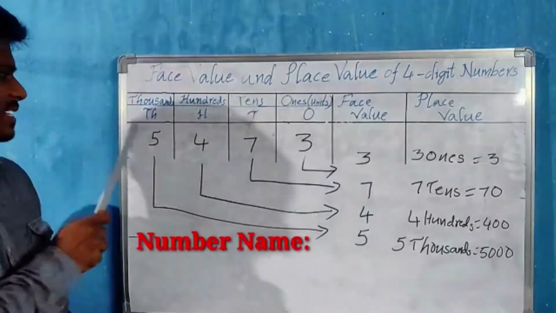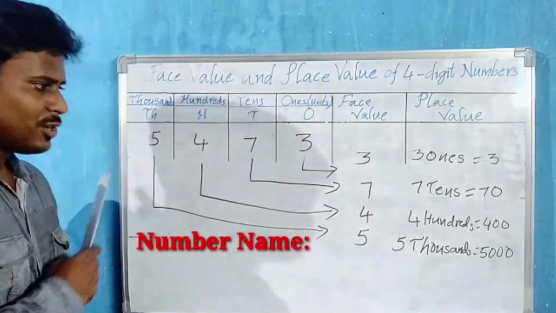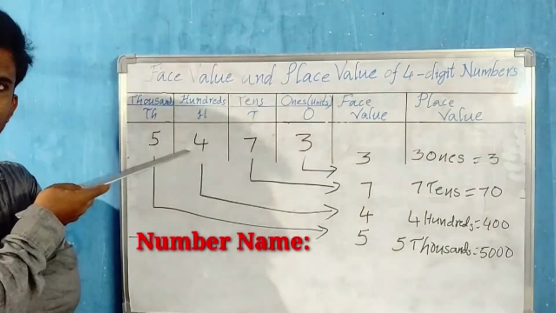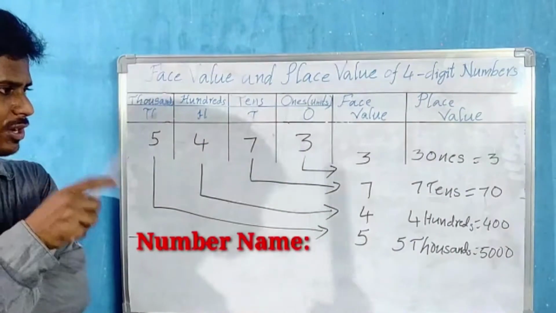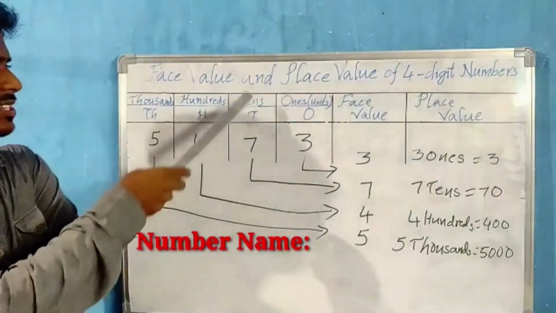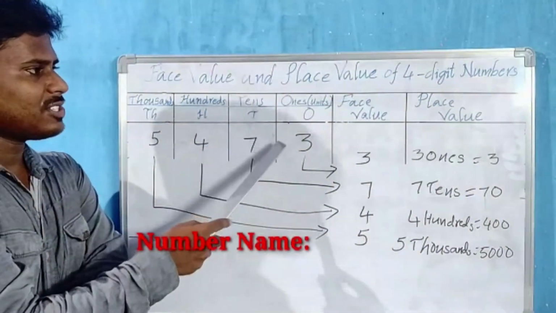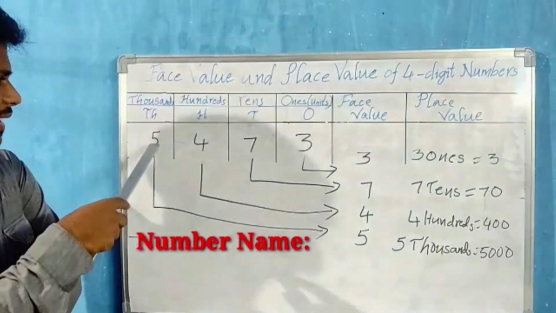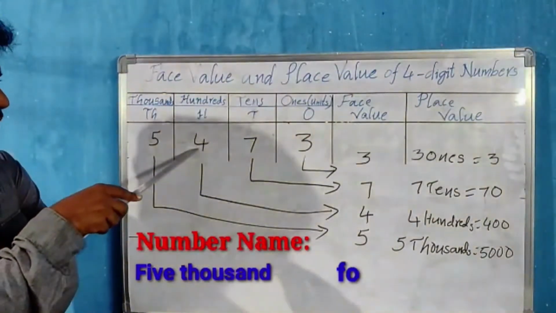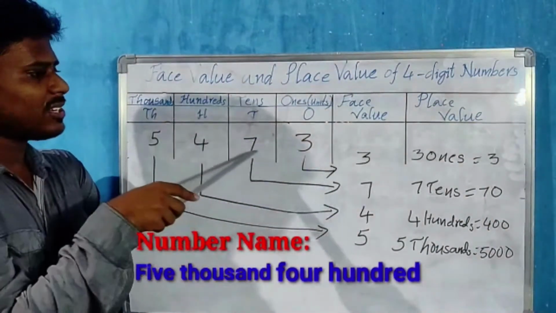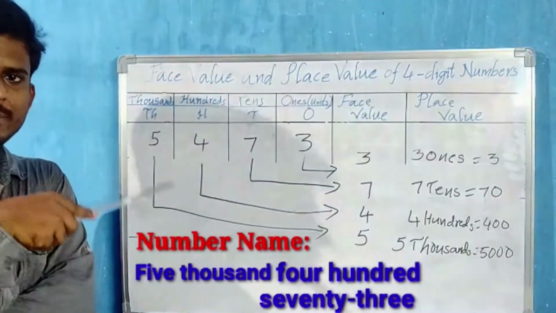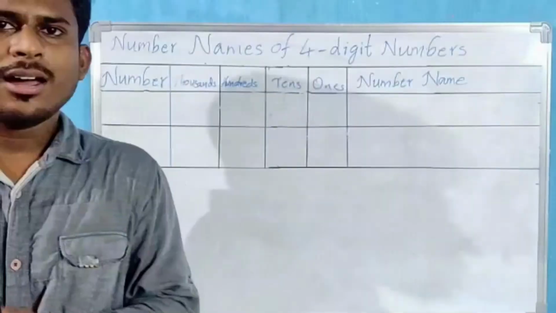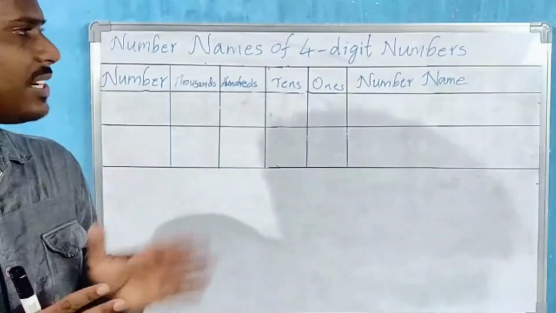See, 5 is in which place? Thousands place. So 5,000. Now 4 is in which place? Hundreds place. So 400. 7 is in tens place, so 70. 3 is in ones place, so 3. So basing on this only we can write the number name: 5,400 and read together 73. So the number name is 5,473.